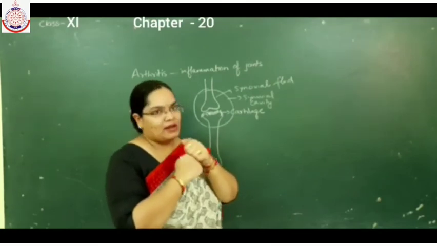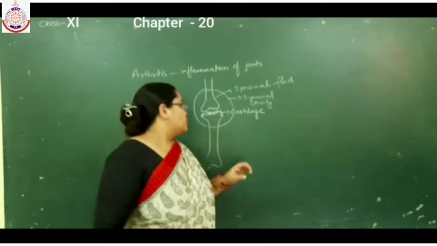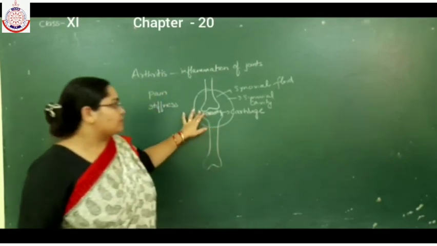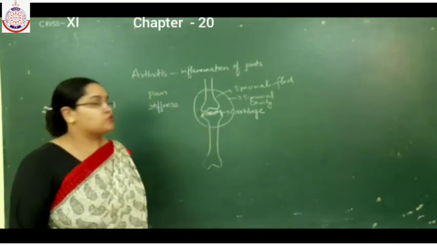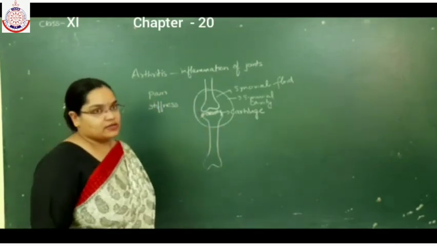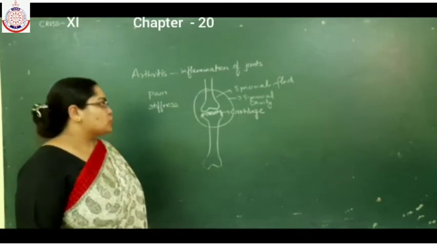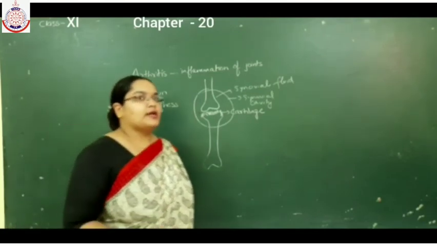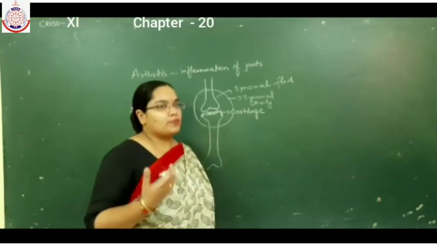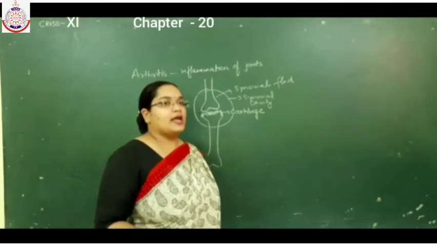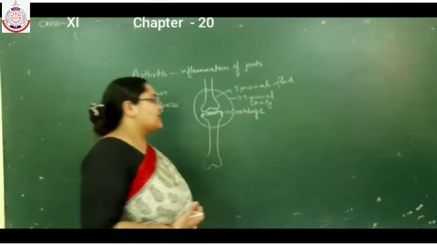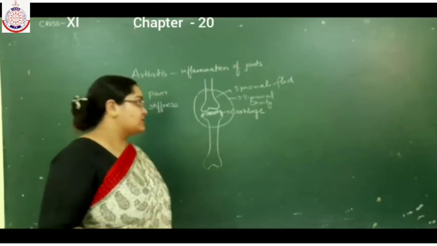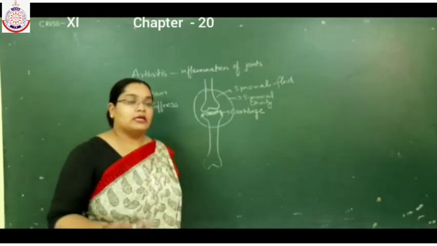Pain occurs in the joint, and due to absence of synovial fluid, the inflammation of joint takes place. Mainly synovial fluid provides lubrication to the joint, and it helps in the free movement of joints like your elbow and knee joint.